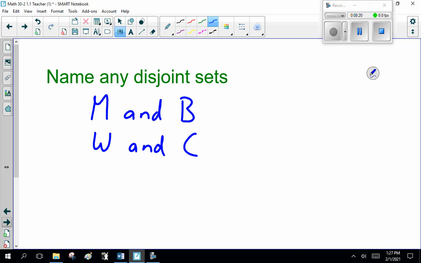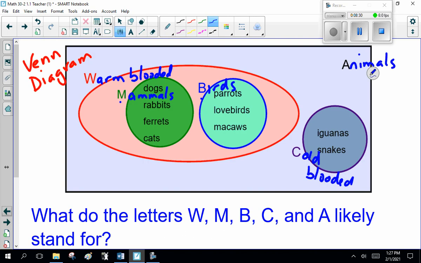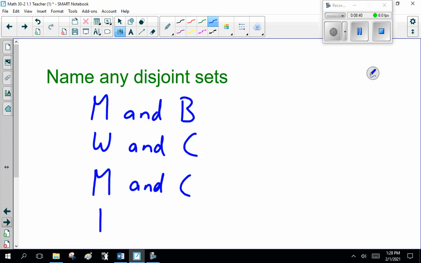Now, if you want to get picky, there are other disjointed sets. Mammals and what? Cold-blooded. They're entirely separate. You can be a mammal or you can be cold-blooded. You can't be both. And that leaves what other disjointed set? Birds and cold-blooded. Okay, so I want you to look at that and realize they're not sharing anything. You're a mammal or you're a bird. You're warm-blooded or you're cold-blooded. You're a mammal or you're cold-blooded, you're a bird or you're cold-blooded.